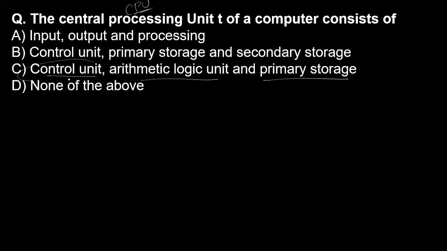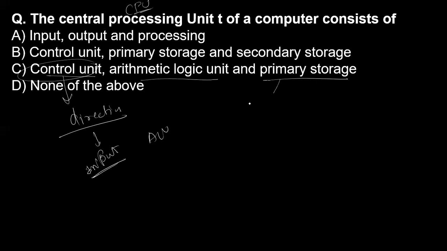What is a control unit? The control unit basically provides the direction. A direction to whom? To the inputs, like the ALU and the primary storage.